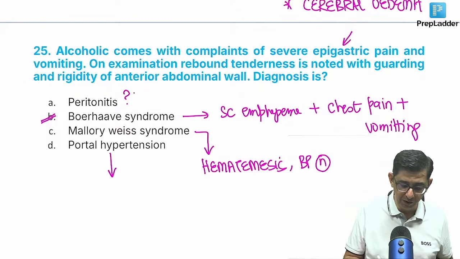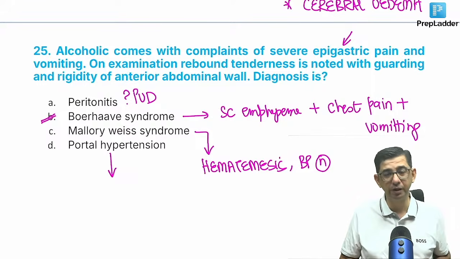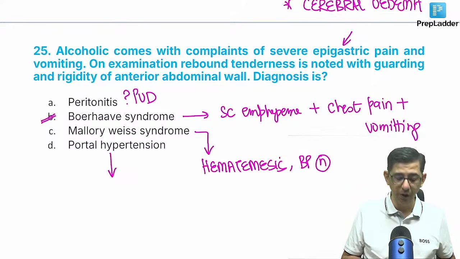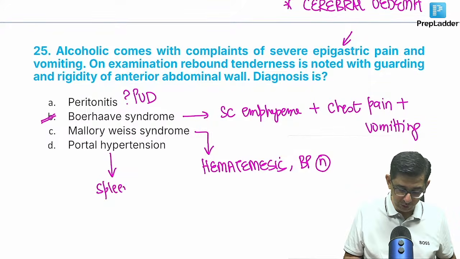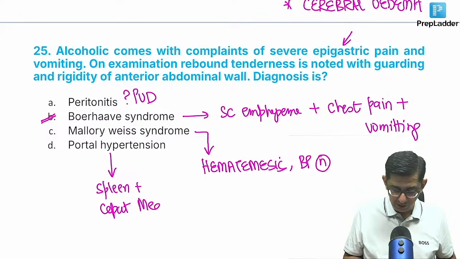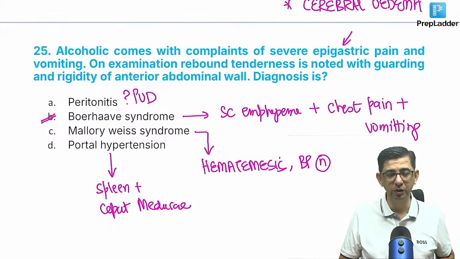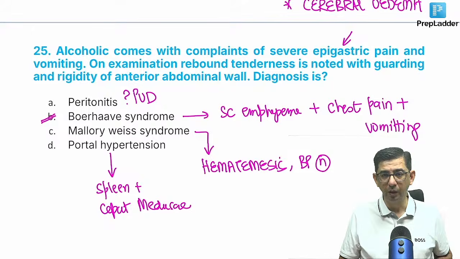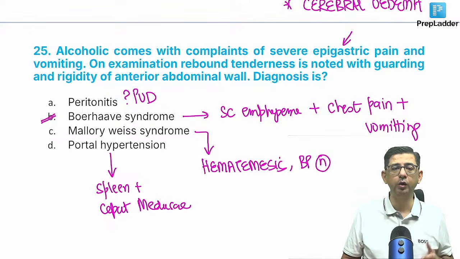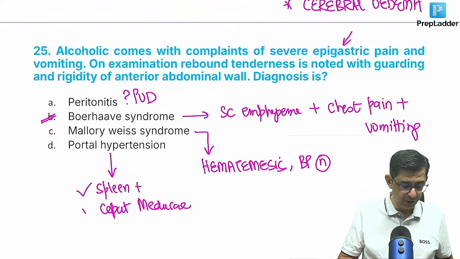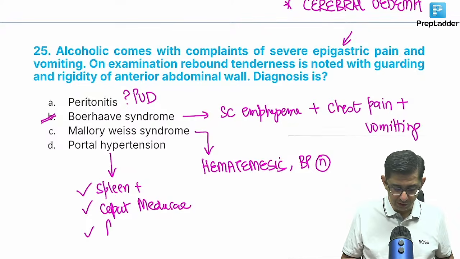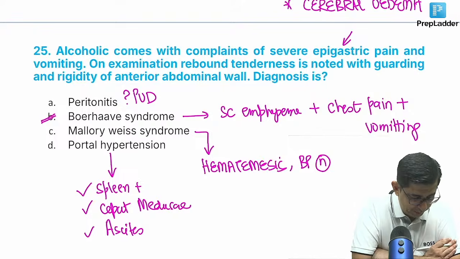The guy could be having a query PUD, and that PUD could have resulted in a perforation. If this were portal hypertension, they would give something for it, like splenomegaly or caput medusae. Some evidence of damage should be given in a question with respect to the liver, but there's no splenomegaly, there is no caput medusae. He is written as alcoholic, that is okay, but there has to be some stigmata related to liver damage that could be given in a question. So in those circumstances, the answer is simple: peritonitis, which could have contributed to this.